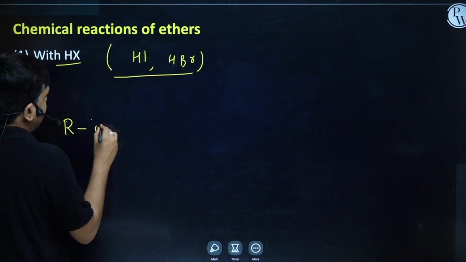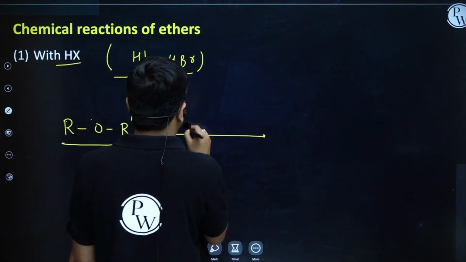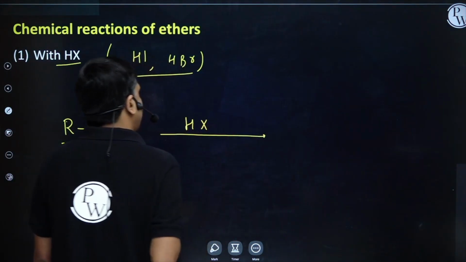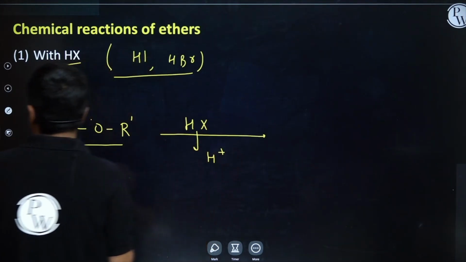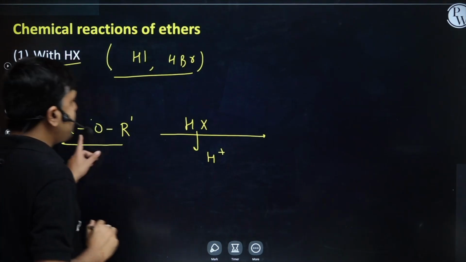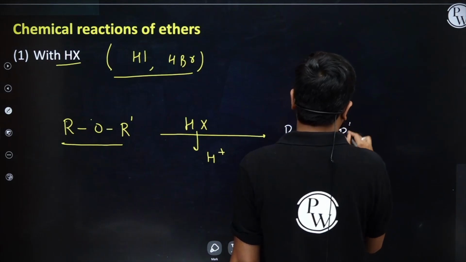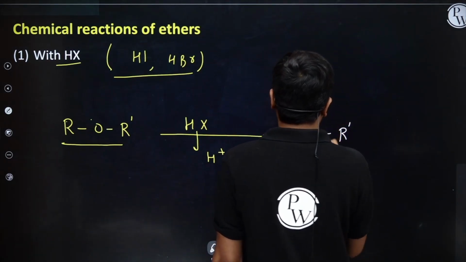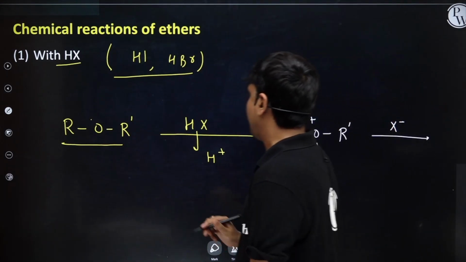I'm having an ether ROR dash. Now it's treated with an acid HX. What will this HX do? It will act as a source of H plus. What will this H plus do? This H plus will protonate ether. So I will have the protonation of ether. Right, now the nucleophilic role will come into picture.